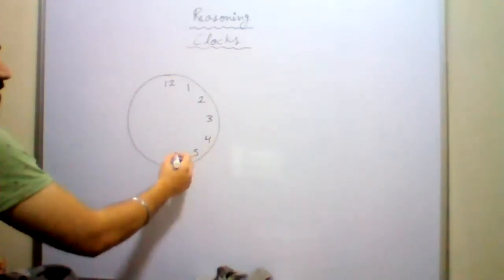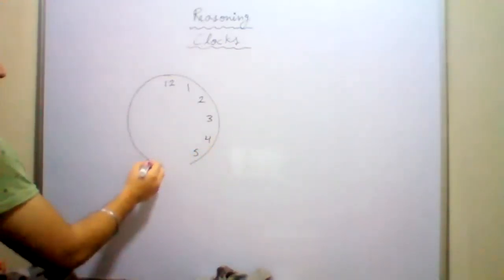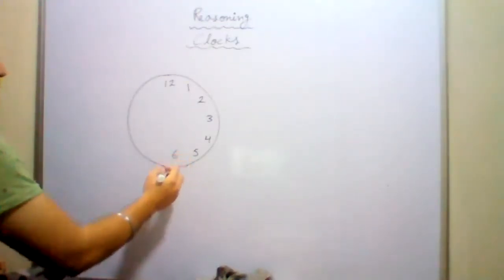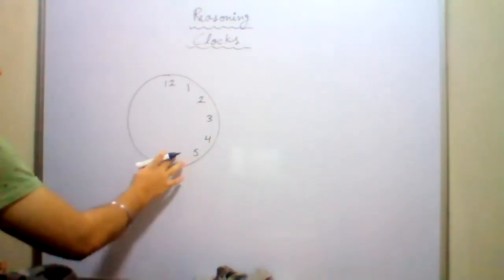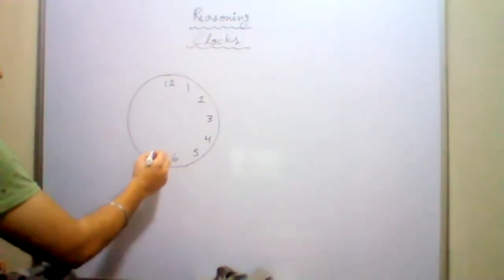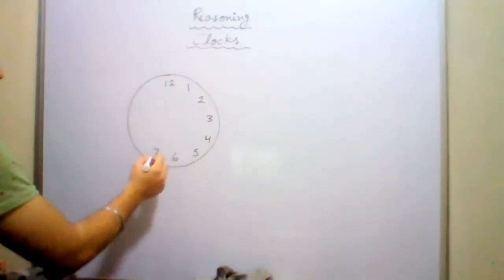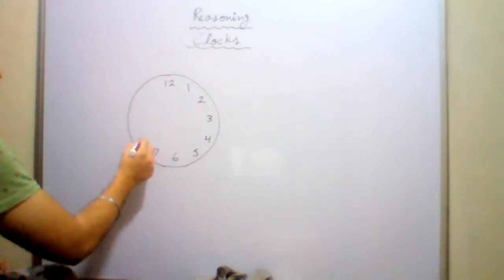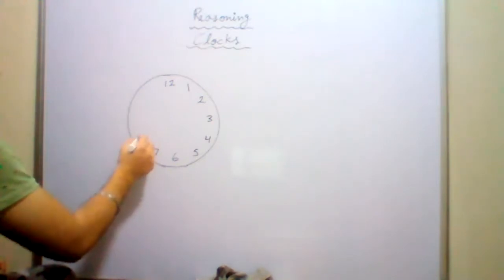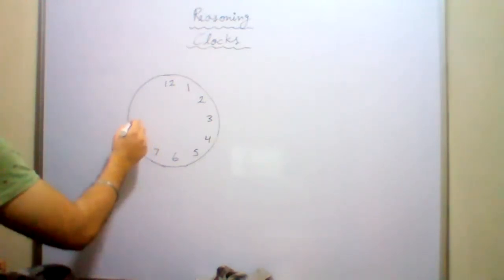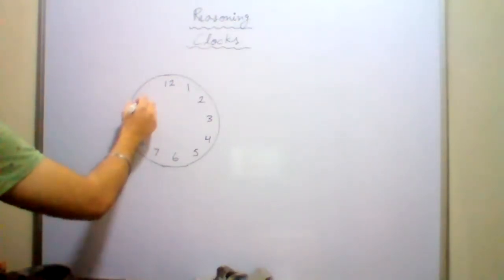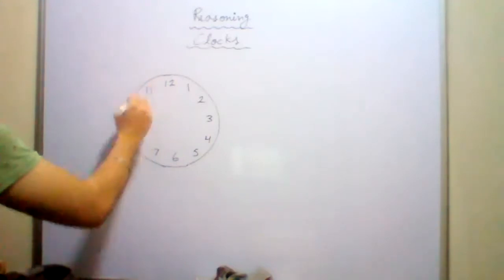Sir, we have to note it down. Wait. No, don't draw this. Wait. Achha, you can make it in your copies. Okay, sir. Sir, we can make it in the book copy. Sir, can we make a different copy for reasoning? Yes, you can make a new copy for reasoning. I'm giving you a choice. You can do the work in the maths notebook.